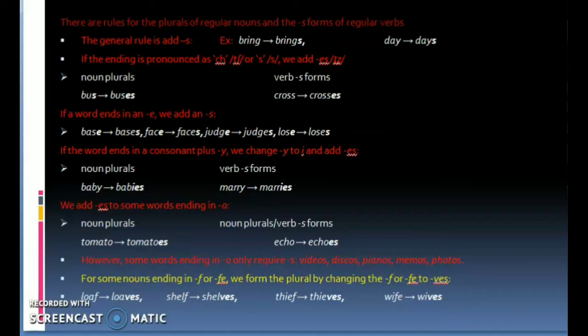For some nouns ending in f or fe, we form the plural by changing the f or fe to ves. Loaf, loaves. Self, selves. Thief, thieves. Wife, wives.